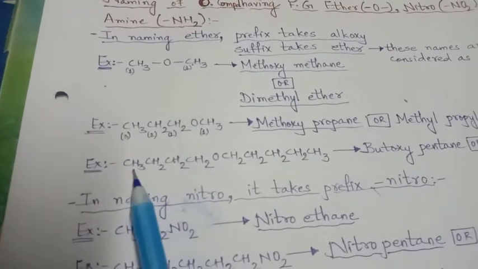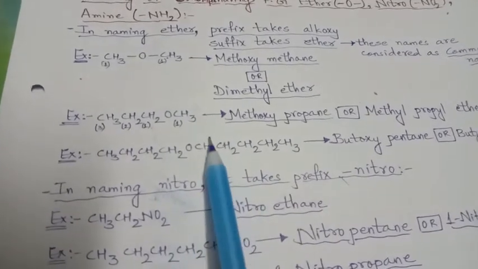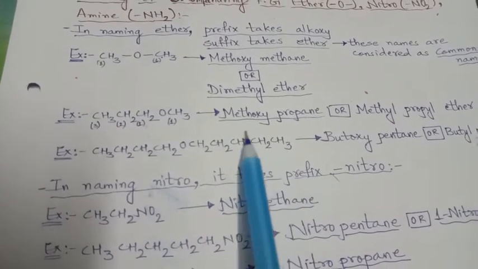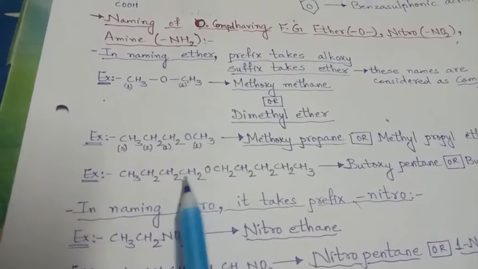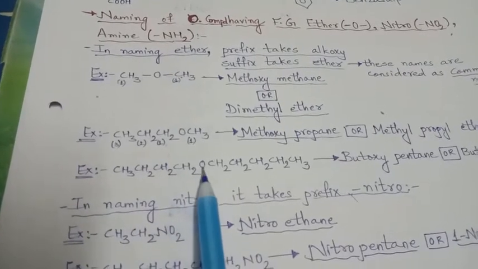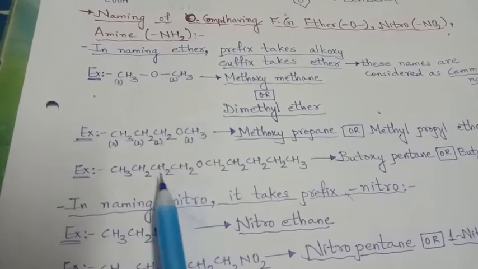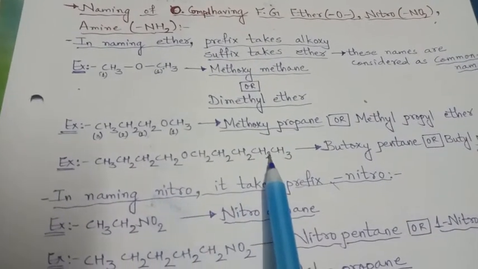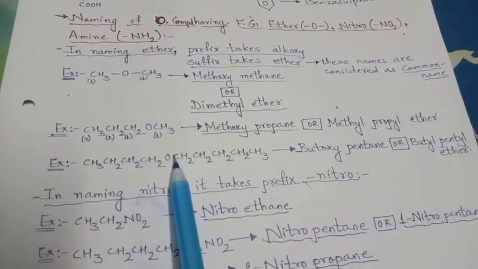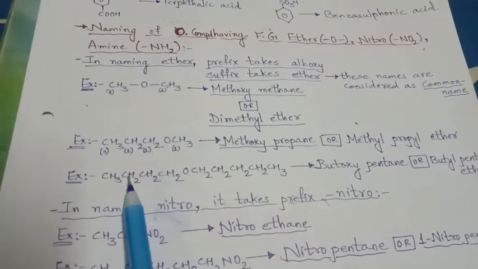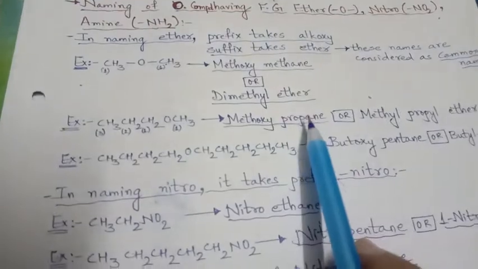What about this? 1, 2, 3, 4, 1, 2, 3, 4, 5. So the longest chain or parent chain is 5. So we will consider this along with the functional group. So here it is 1, 2, 3, 4 and O. So butoxy, the but and oxy prefix, butoxypentane, or butyl pentyl ether. Clear? Butyl pentyl ether. So this is how we are able to give names to ethers.